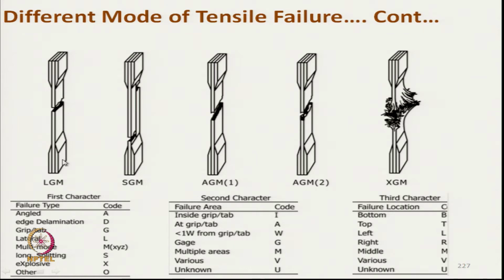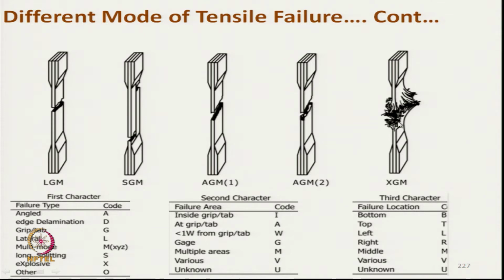So, we can see different other modes of failure. Let us see XGM. What does it mean? X means explosive, it suddenly broke. G means at gauge, in between, so there is no problem with the grips, and M is at the middle.